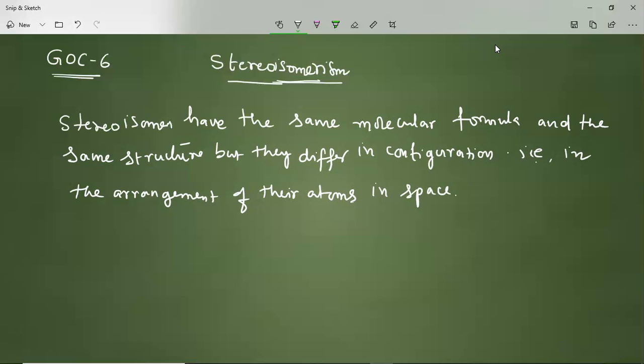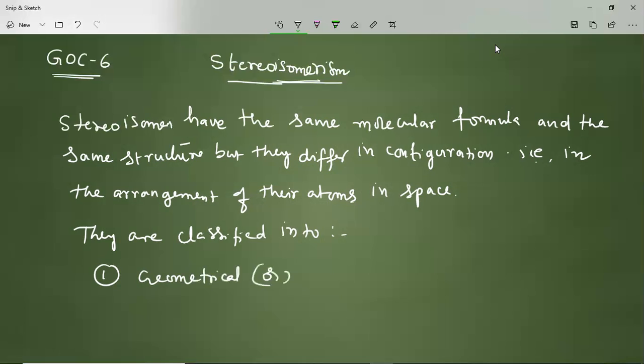Stereoisomers are classified into two types. The first important one is geometrical isomerism, which we can also call cis-trans isomerism.